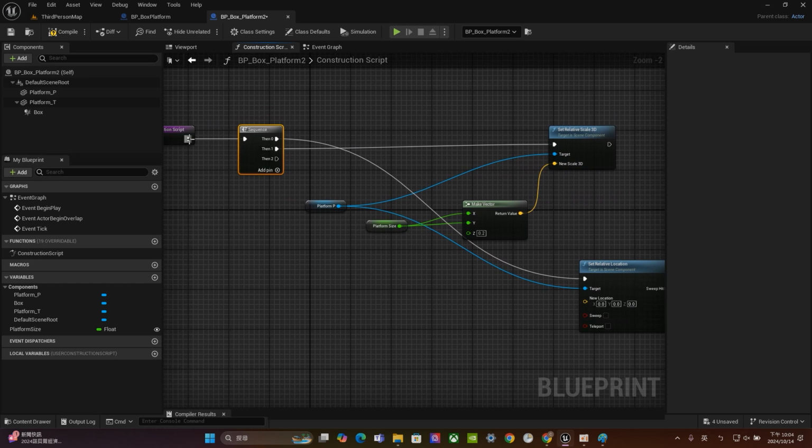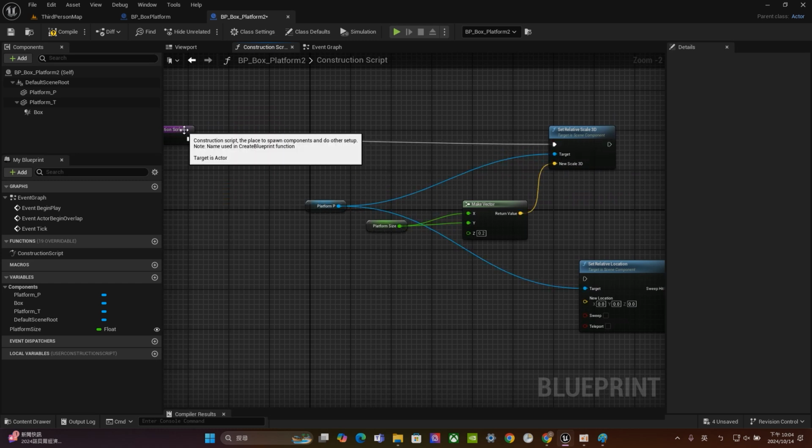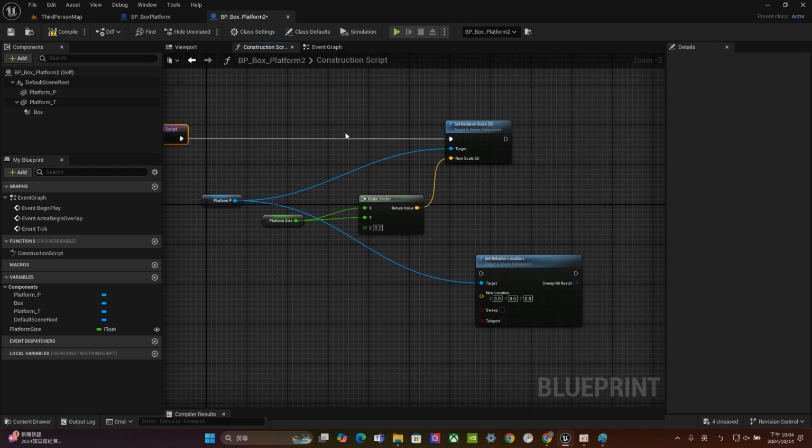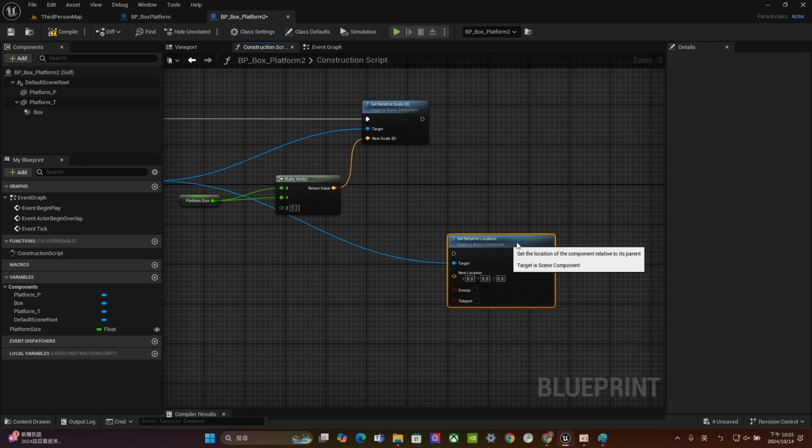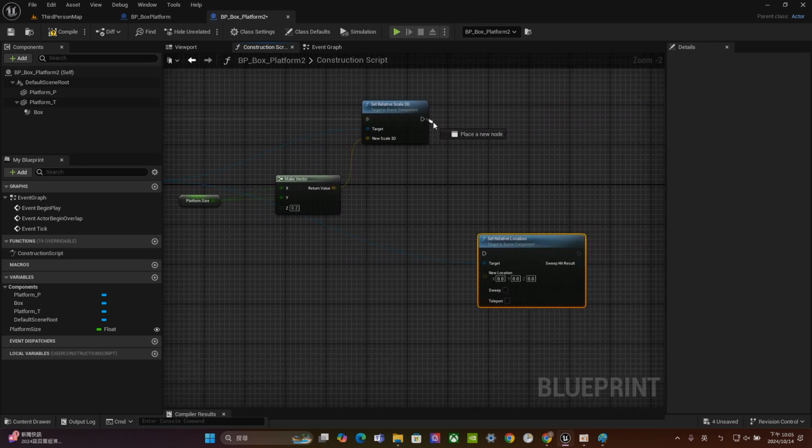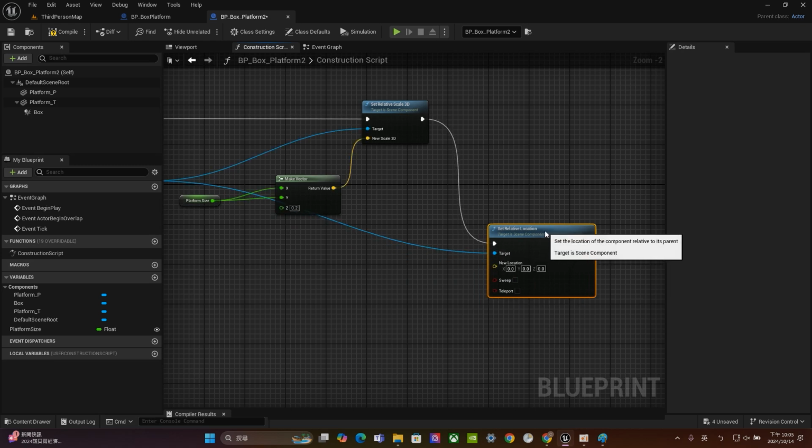Well, actually, we don't have to do that because we can just simply connect the construction script to the relative scale 3D first, then connect this executing node to the input point of set relative location. So basically it means after you scale, and then you can start to move its position.